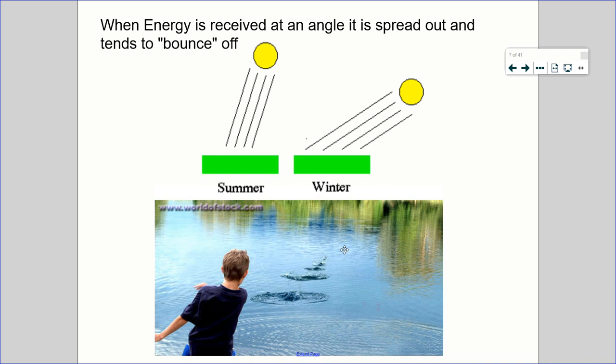With a lake, that lake keeps going on and on. But the Earth's surface is always curved, and the solar energy can bounce off of it and just go right back into space. So that's one reason that the angle is important.